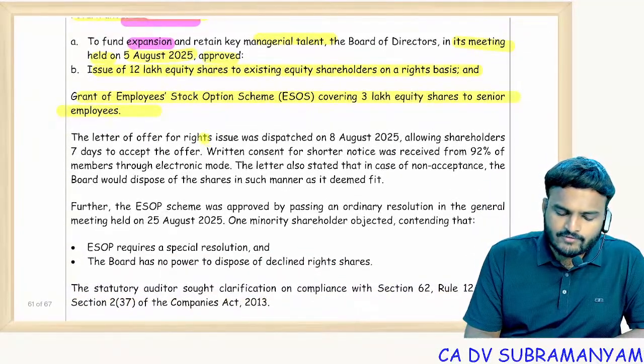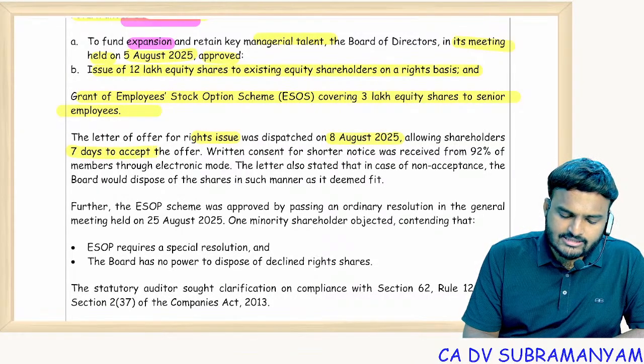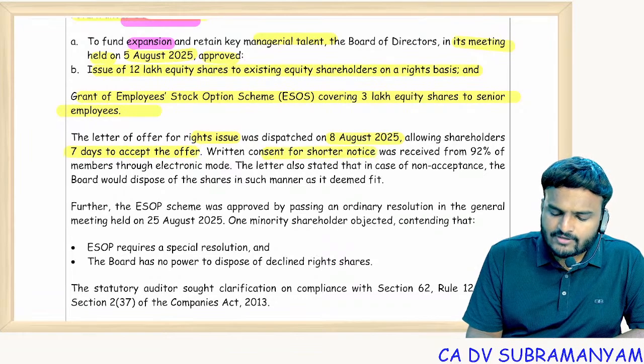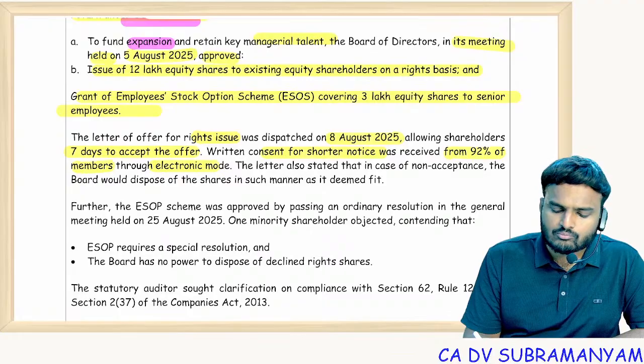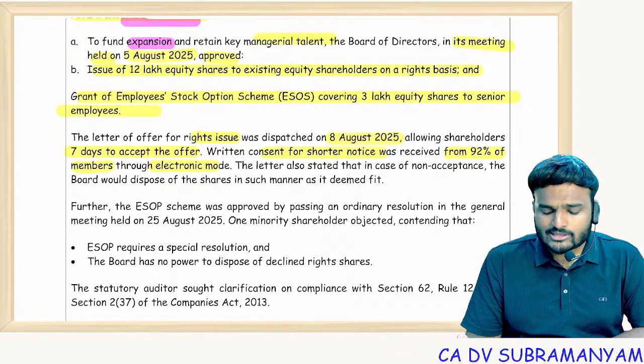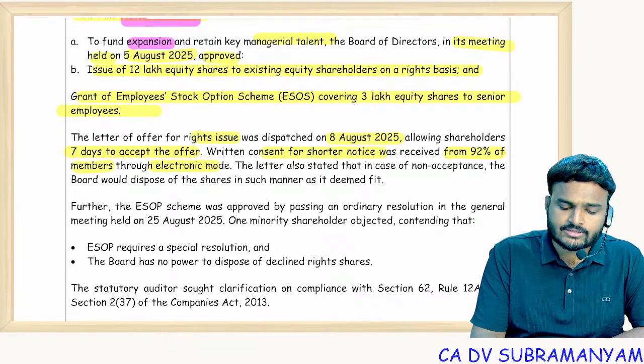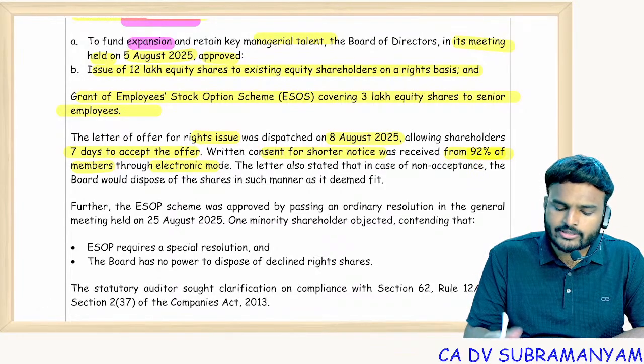The letter of offer for rights issue was dispatched on 8th August, allowing shareholders 7 days to accept the offer. Written consent for shorter notice was received from 92% of the members through electronic mode. So for shorter notice, 92% consent from the members is already taken. So shorter notice will be valid. Actually 90% is enough, but they got 92%, so valid.